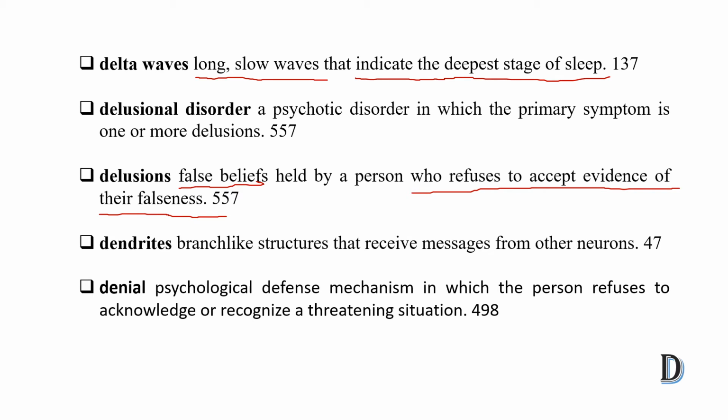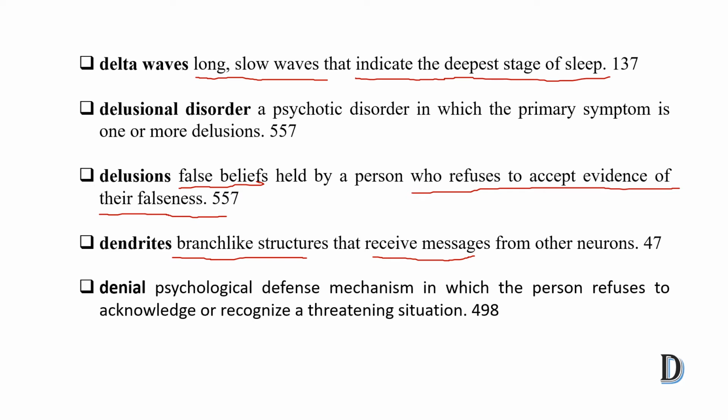Dendrites. Dendrites are a branch-like structure. They are found in a neuron. Dendrites are a branch-like structure that receive messages. Who receives the message from one neuron to another? Basically, dendrites receive the message from other neurons.